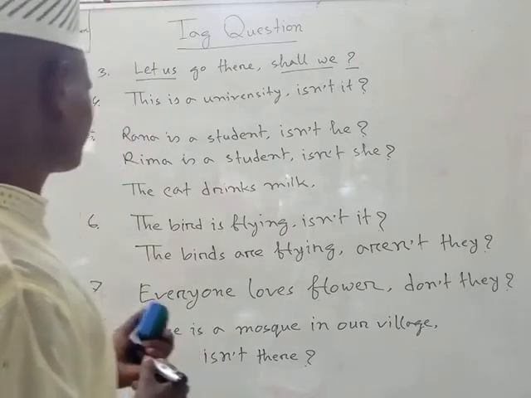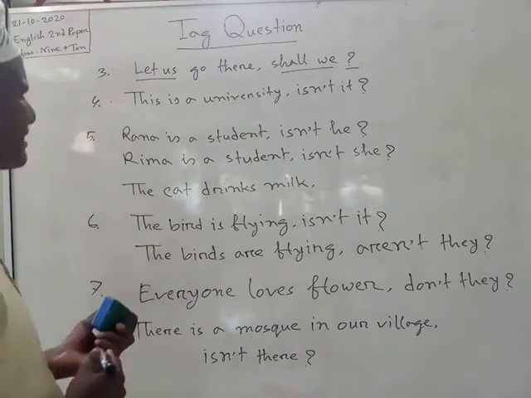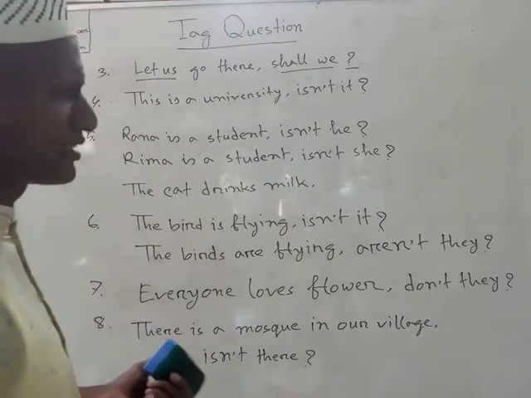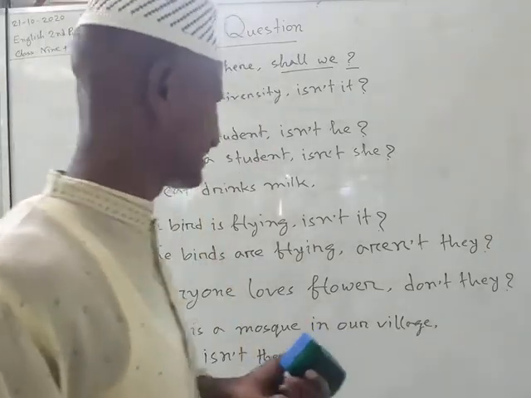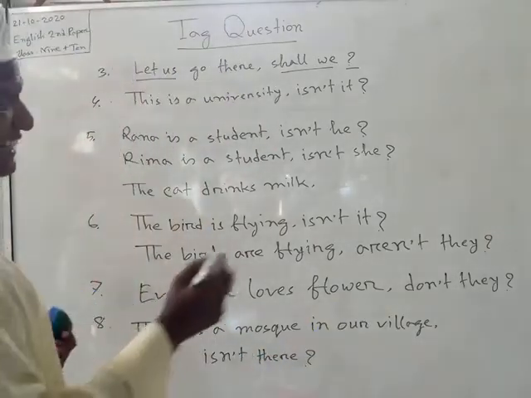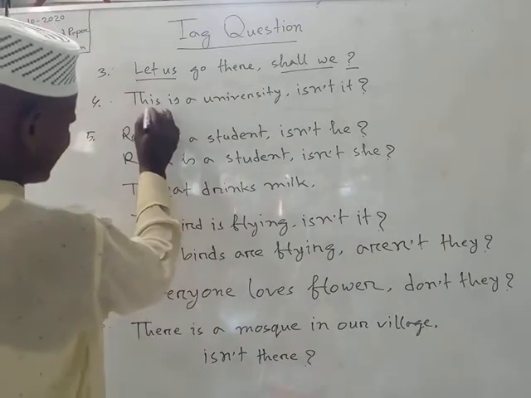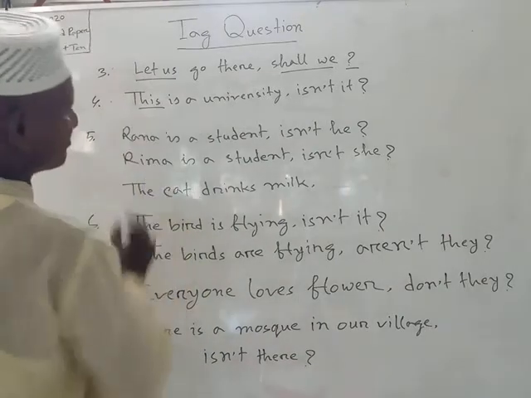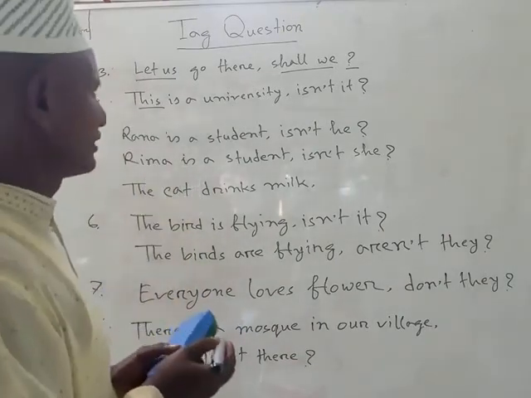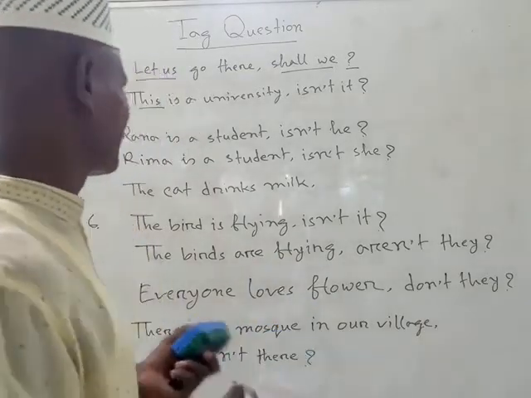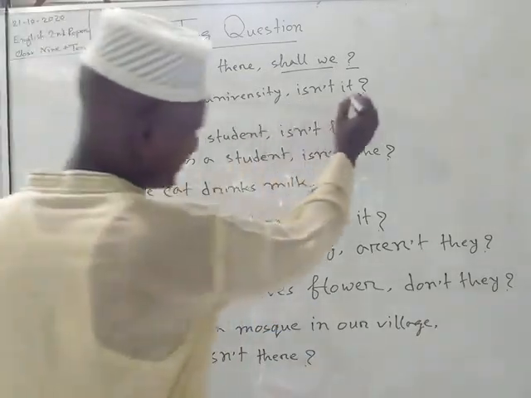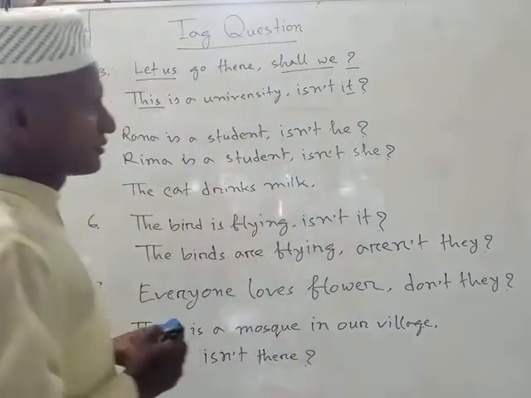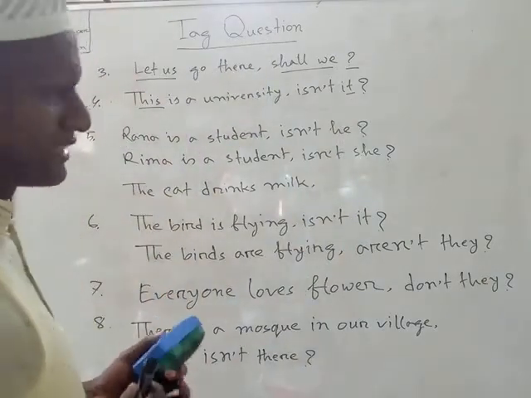Then we can come to rule number 4. In rule number 4, we can say that if we find in any kind of sentence or in any statement "this," then we should take the pronoun of "this," which is "it." The structure will be followed as gone before.